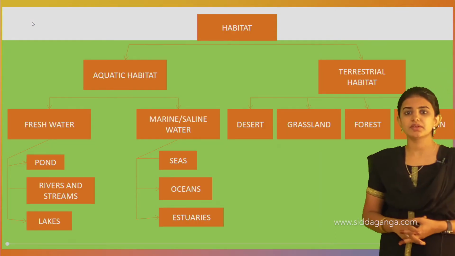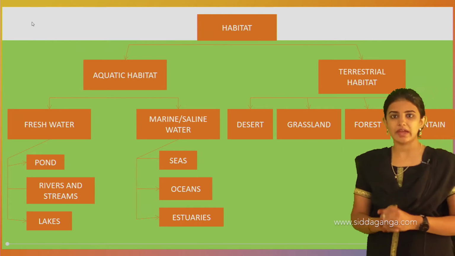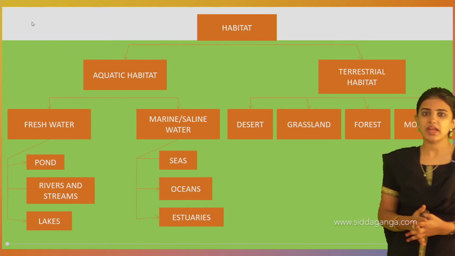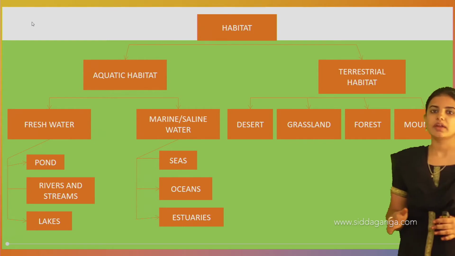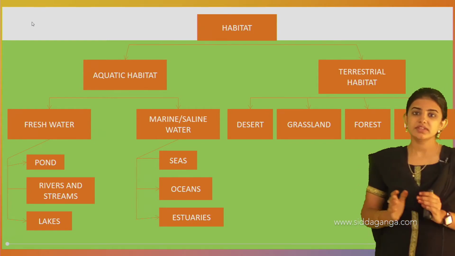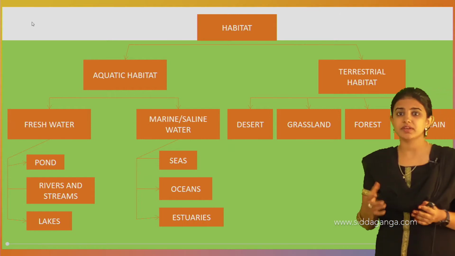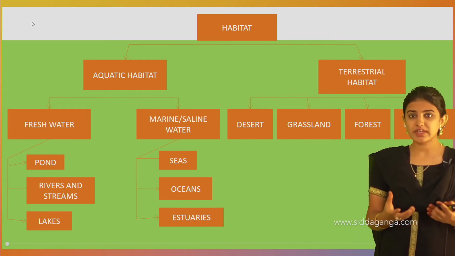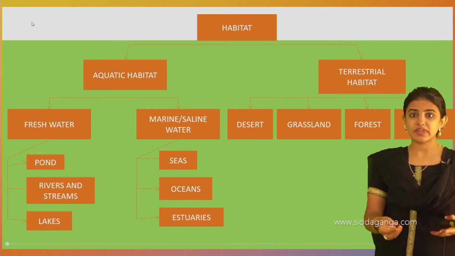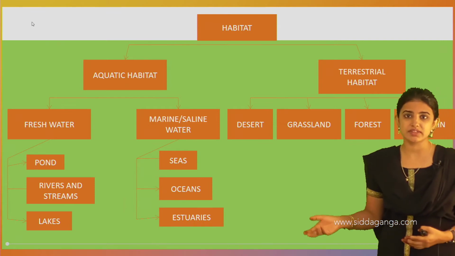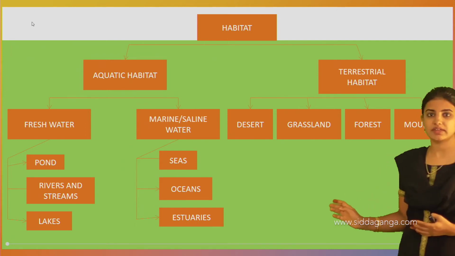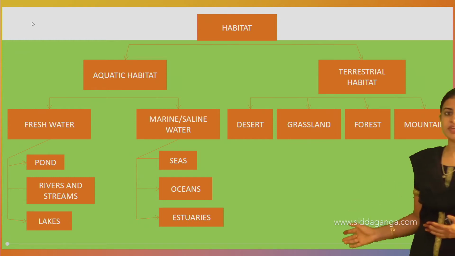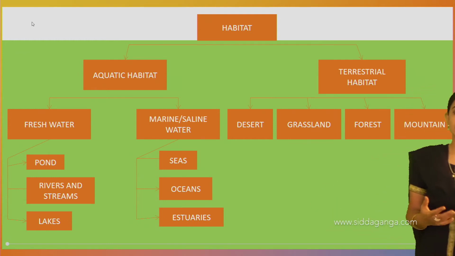Habitat may include different categories, in which the first one is the aquatic habitat, and the next one is the terrestrial habitat. Aquatic habitat is again categorized into two types. One is the freshwater habitat, and the other is the marine water habitat. The freshwater habitat is nothing but sweet water. It is not like sugar water, but water that we can drink, potable water, and we call it freshwater habitat. Ponds, rivers, lakes and streams are categorized under freshwater.